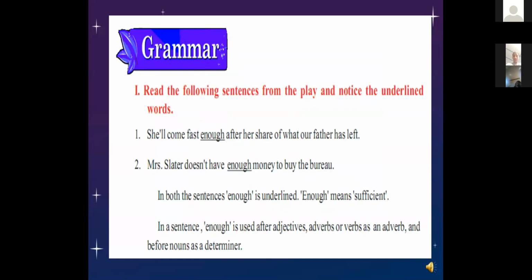Okay, look at the picture here, ma'am. So we have seen the two sentences here. In the first sentence, the underlined word is describing the verb, so we call it an adverb. But in the second sentence, the underlined word is the determiner of a noun, so we call it an adjective.